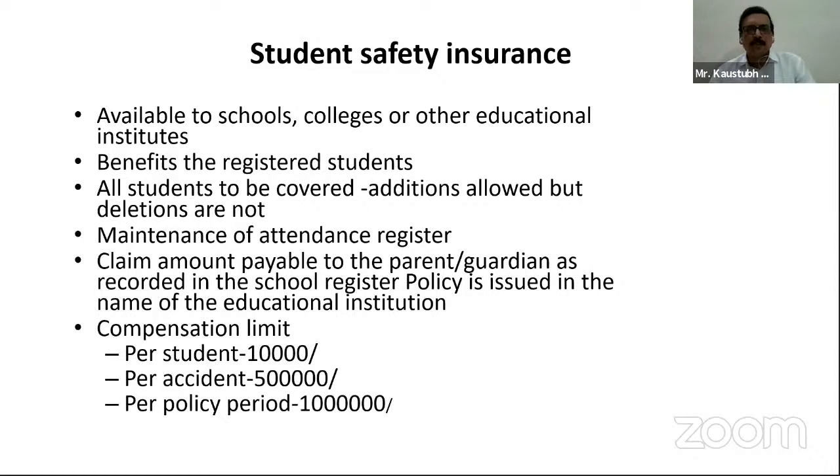are the insured persons. The compensation limits are per student 10,000, per accident 5 lakhs, and per policy period 10 lakhs. See, these are certain basic amounts of compensation which are being given here. So when we say what is the amount of compensation payable in case of any death to the nominee or the parent or the guardian, then the per student limit is 10,000.